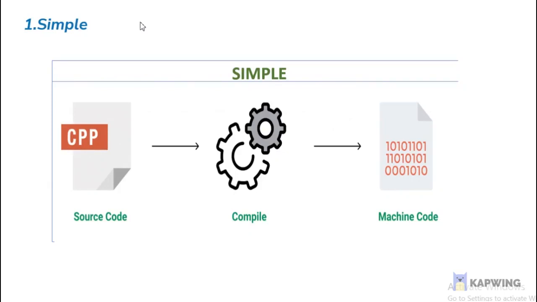Simple: C++ is one of the simplest languages when it comes to programming. It is also easy to understand and learn. It is derived from the C programming language. C++ follows a structured approach for any kind of object programming project development, which helps in breaking down big tasks into chunks of tasks in programming.